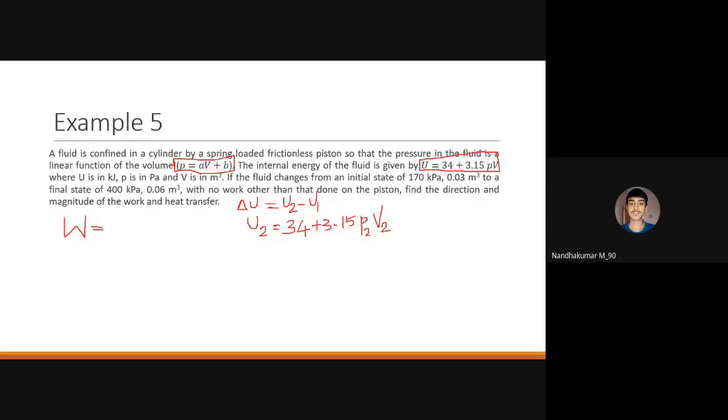P equal to AV plus B. So we could integrate with respect to volume. The volume is already there, pressure is already there. Initial pressure value is 170 kilopascal and initial volume value is 0.03 meter cube. Final pressure is 400 kilopascal and final volume is 0.06 meter cube. Those two values are available. So if we substitute it, what are we going to get?